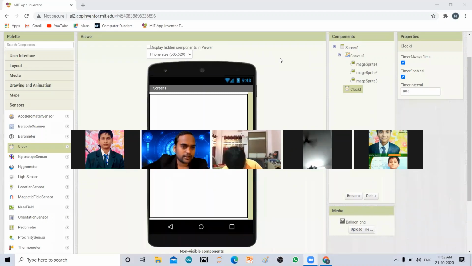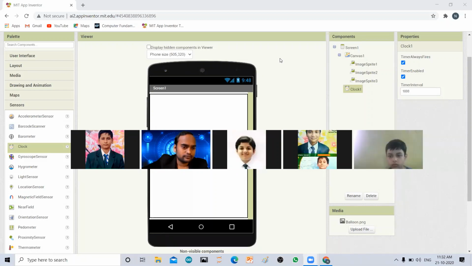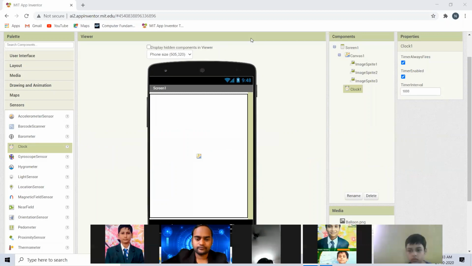Just give me 1 second. Sir, he has left the meeting. So what I want. Sir, clock we have to drag where? Sir, clock we have to drag where? Just give me 1 second. I'll do it. Okay, just give me 1 second. Okay. Yeah, what you are saying, dear? Sir, where will be the clock placed?